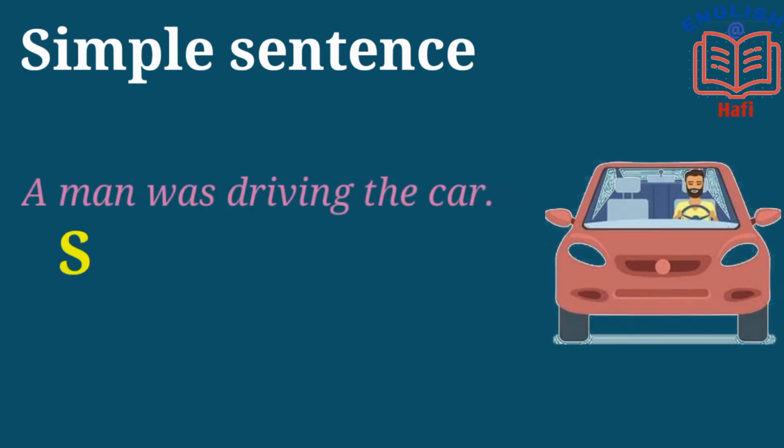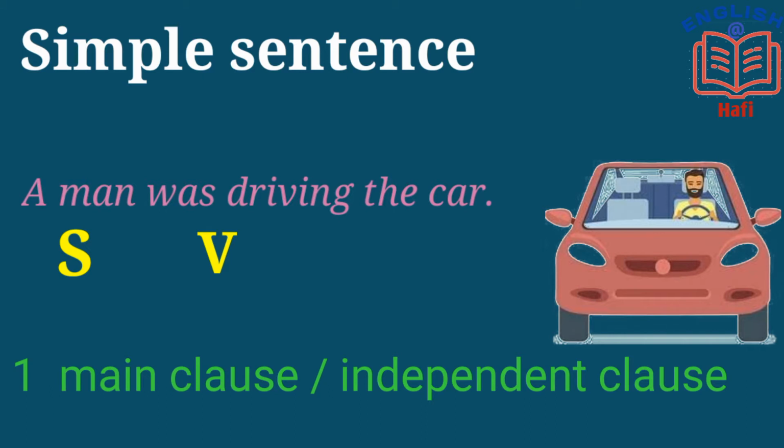A man is the subject, was driving is the verb, and the sentence gives us a complete thought. It becomes a main clause. Hence, a sentence with one main clause, or an independent clause, is called a simple sentence.